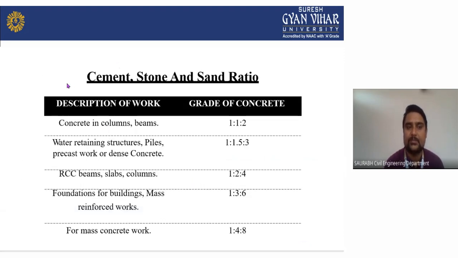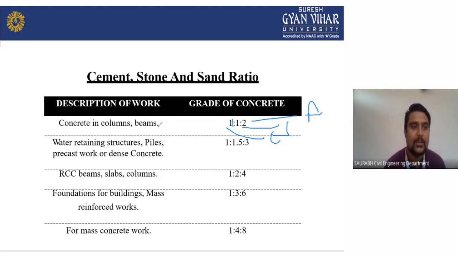Now we will see the cement, sand and stone ratio of the concrete, how we divide it and how we make the ratio of concrete. As you can see, there is 1:2:2. It means this part will be cement, this part will be sand and this part will be aggregate. That is your grade of concrete.